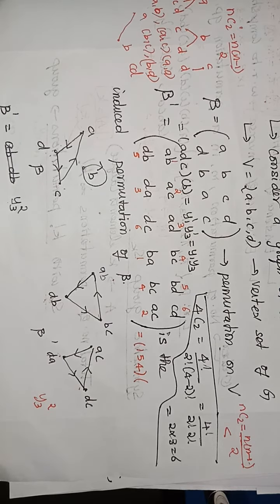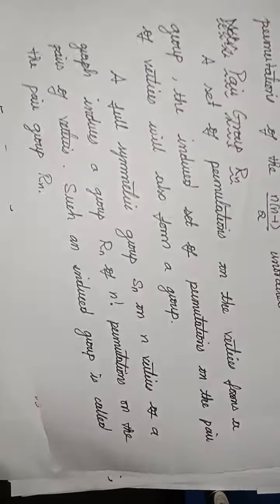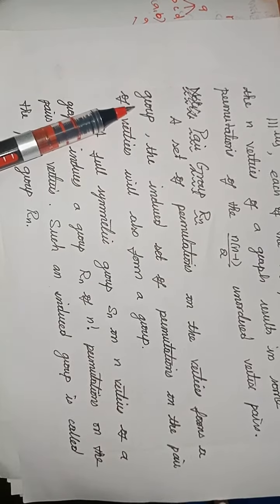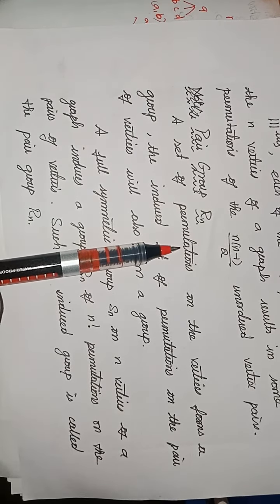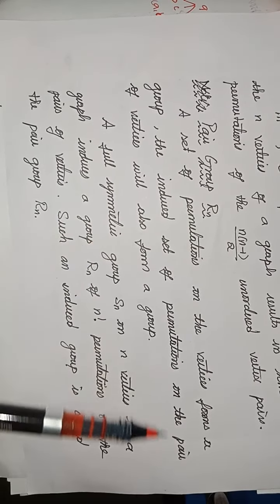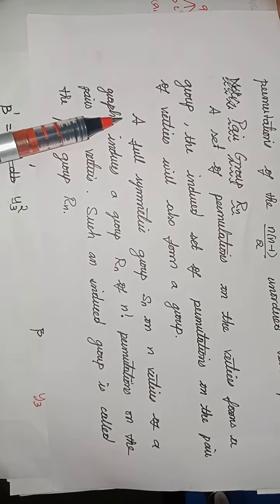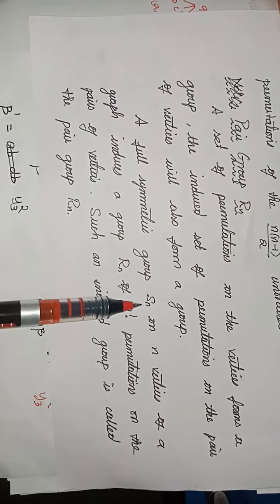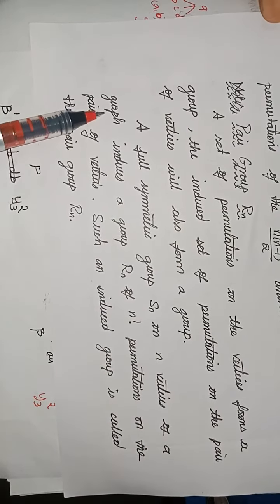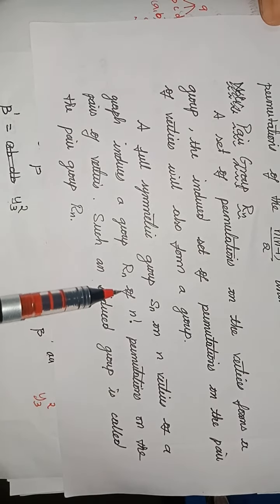You collect all those induced permutations and put them in a set, and that set forms a group with respect to composition. That group is called the pair group. Look at the definition. A set of permutations on the vertices forms a group. That we know. All permutations, that is the symmetric group, forms a group. The induced set of permutations on a pair of vertices will also form a group. That's it. So once again, a full symmetric group Sn on n vertices of a graph induces a group Rn of n factorial.